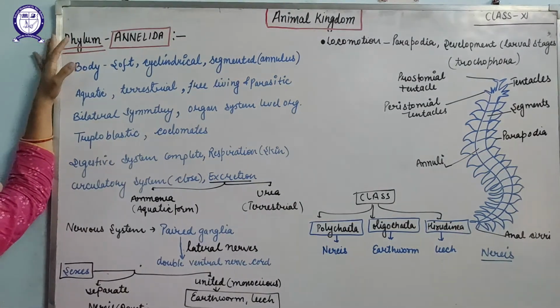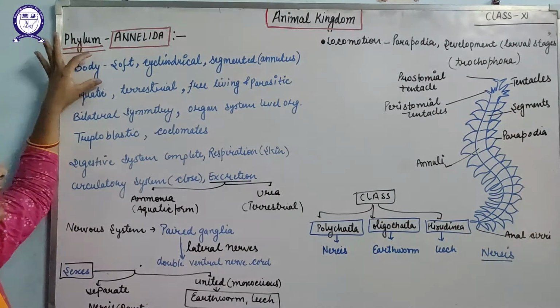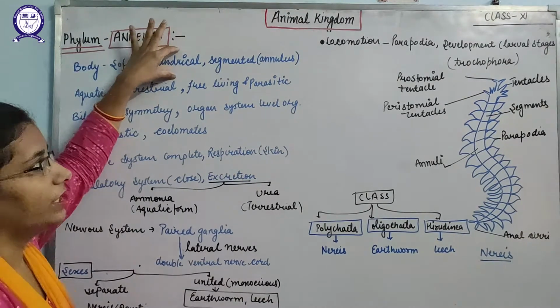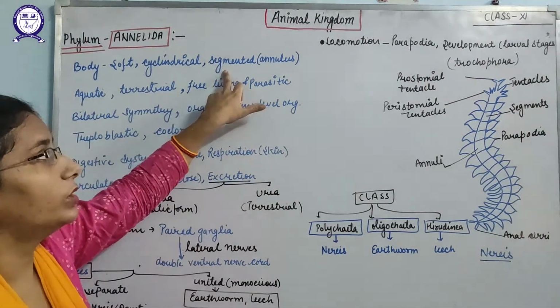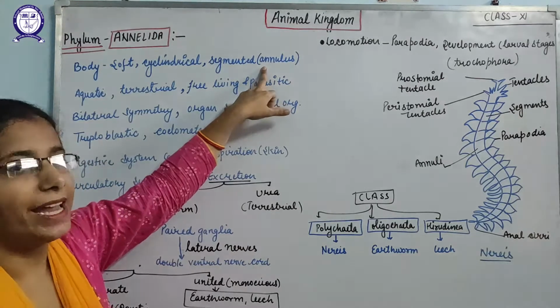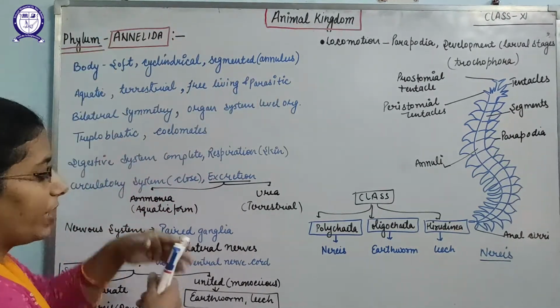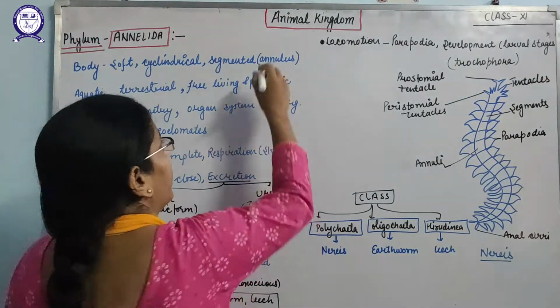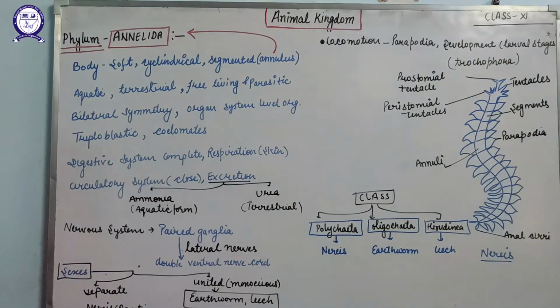The organisms that come under the Annelida show some characteristics: the body is very soft, cylindrical and mainly segmented. I have told you they have a segmented body and that segment is known as the annulus. Due to these segments or annuli, they are known as the Annelida.